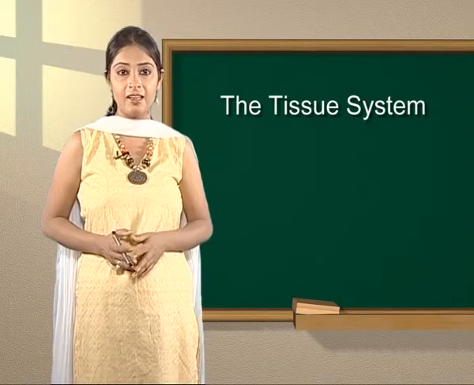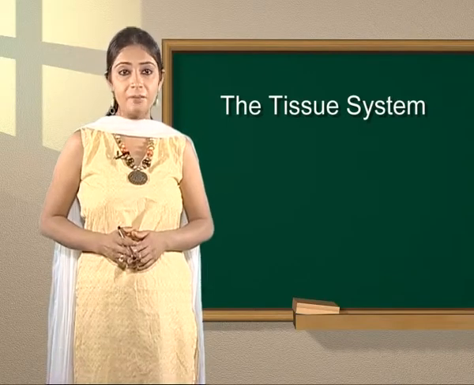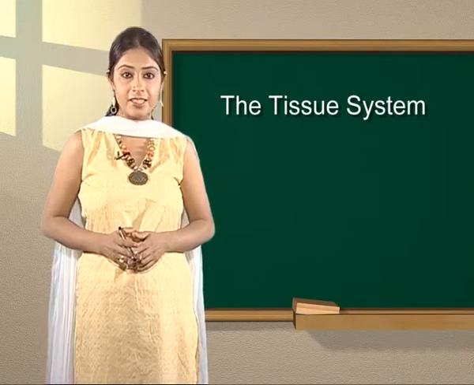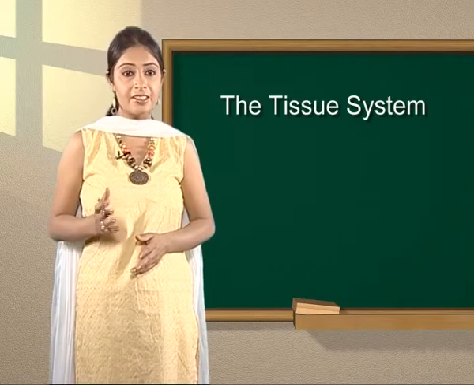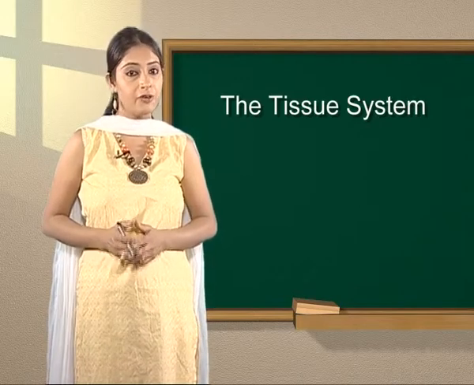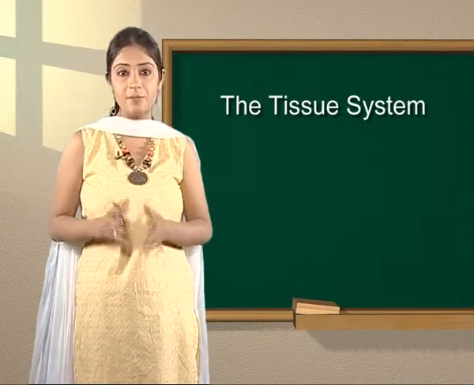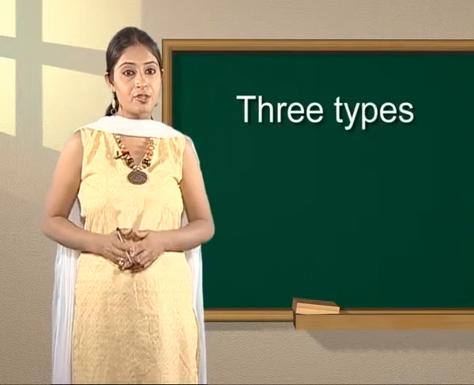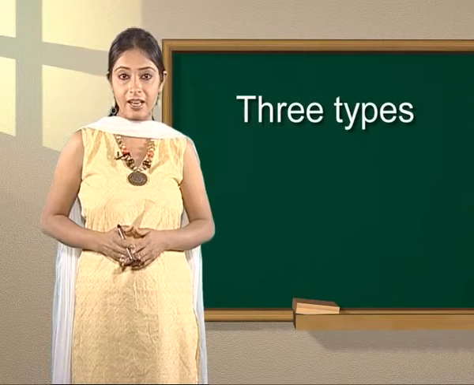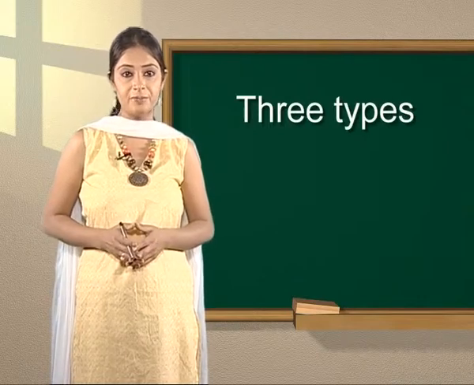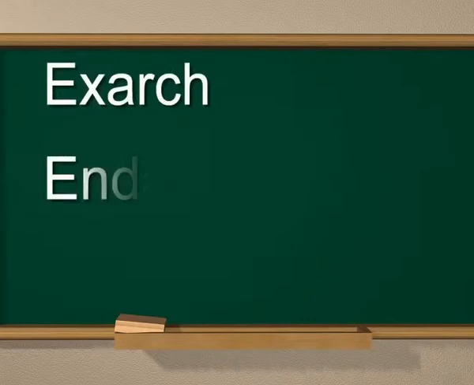Students, in xylem, the protoxylem and metaxylem vessels exhibit characteristic orientation with reference to the central axis. On this basis, three types of arrangements can be recognized in the xylem. These types are exarch, endarch, and mesarch.